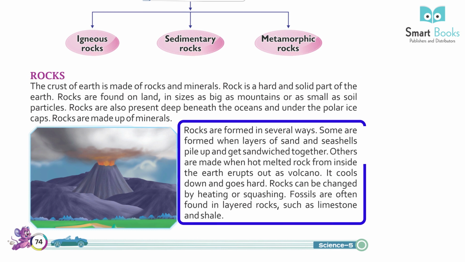Rocks are formed in several ways. Some are formed when layers of sand and seashells pile up and get sandwiched together. Others are made when hot melted rock from inside the earth erupts out as a volcano. It cools down and goes hard. Rocks can be changed by heating or squashing. Fossils are often found in layered rocks such as limestone and shale.